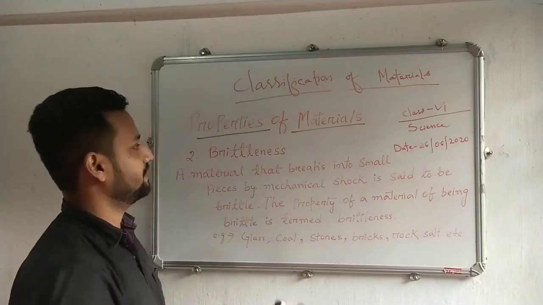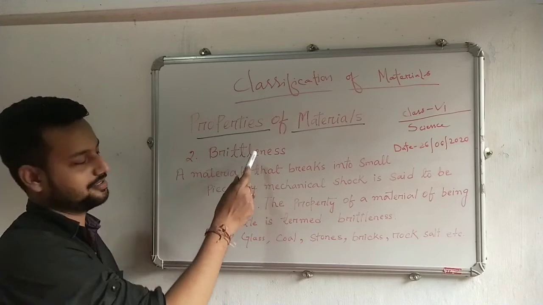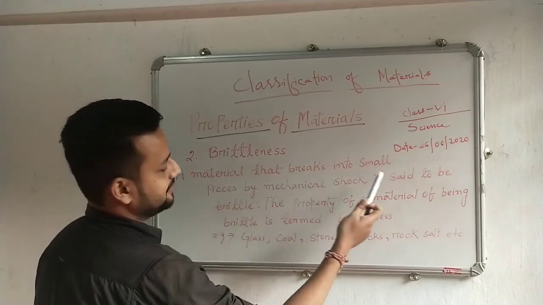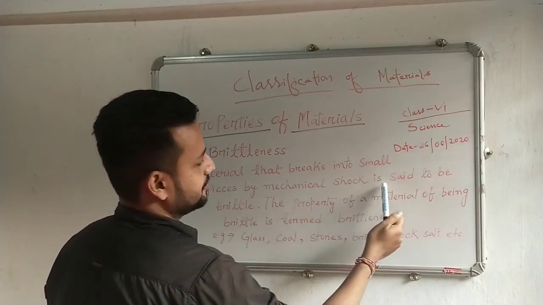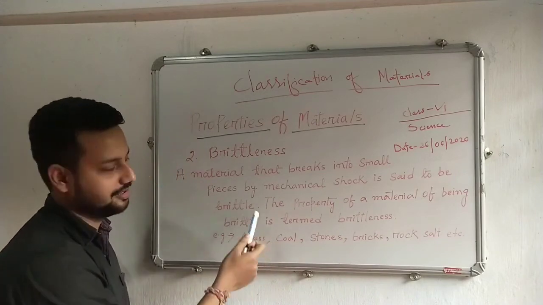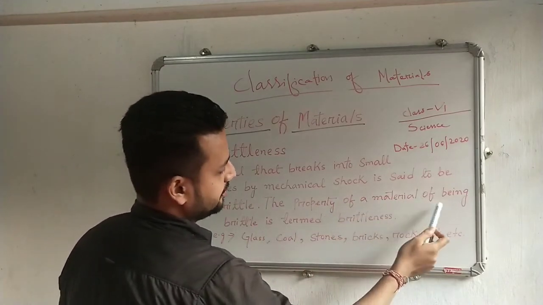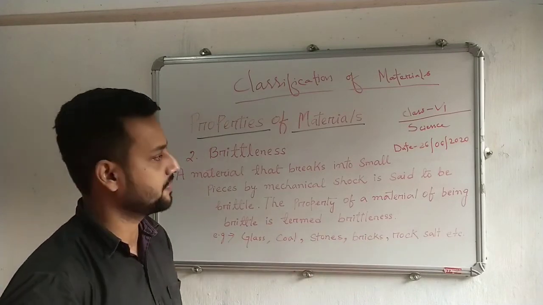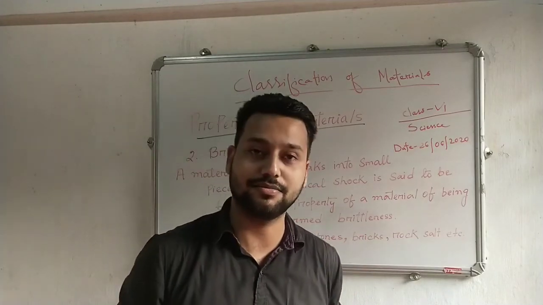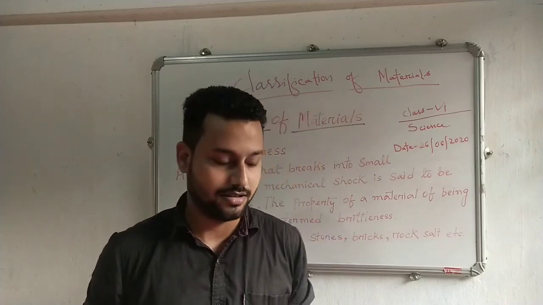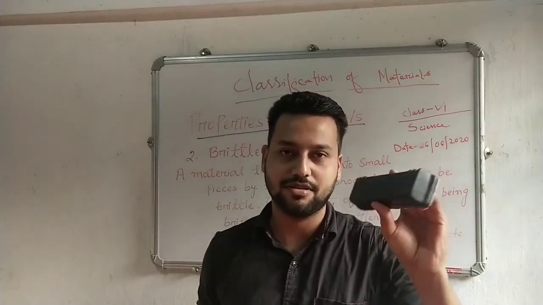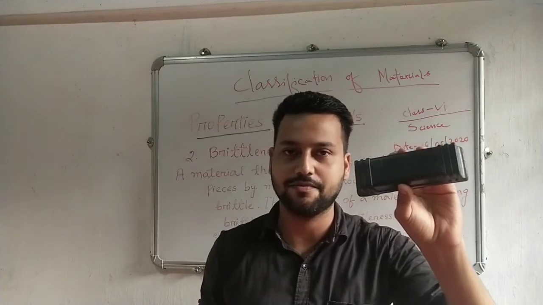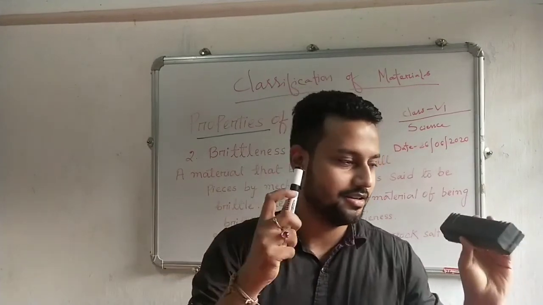The next property of materials is brittleness. A material that breaks into small pieces by mechanical shock is said to be brittle. The property of a material of being brittle is called brittleness. Brittleness means breaking down. For example, suppose this is a piece of glass and this is a hammer.